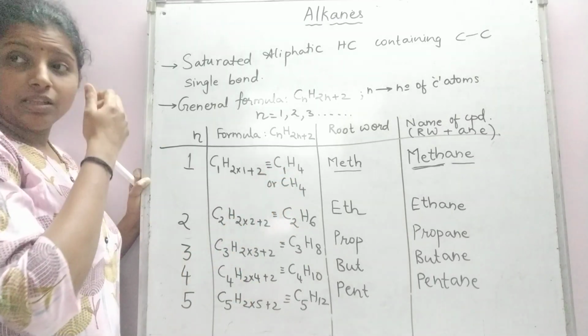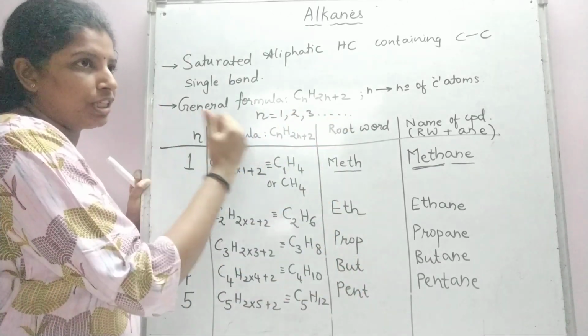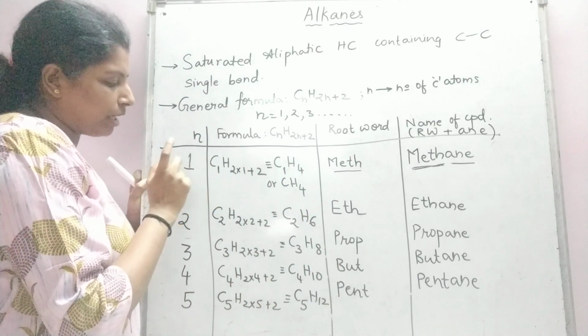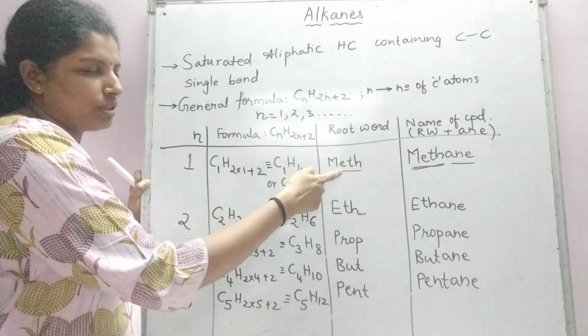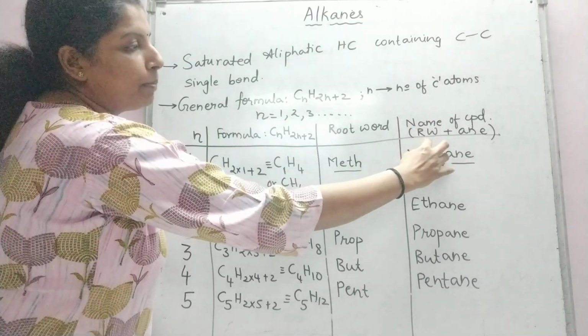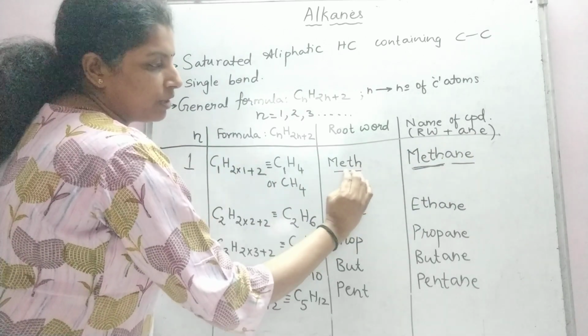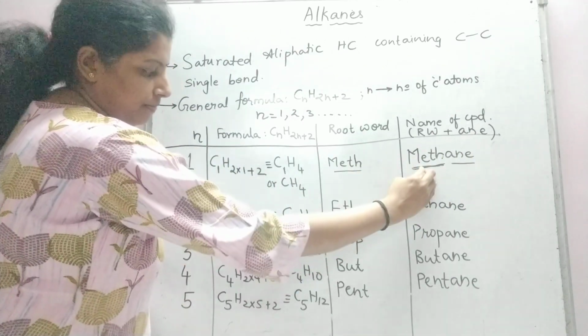Okay. Now alkanes are named by using different root words. When the number of carbon atoms is 1, the root word that is used is meth, and the name of the compound is written as root word plus suffix ane. So the name of the compound is meth plus ane, methane.